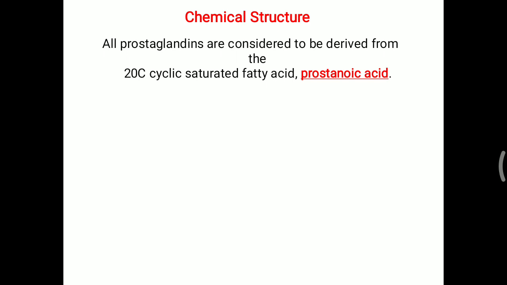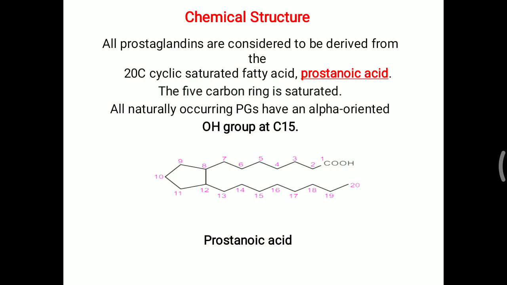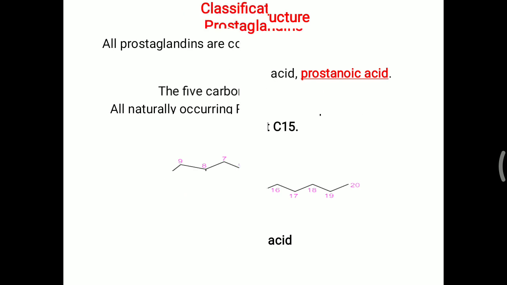All prostaglandins are considered to be derived from a 20 carbon cyclic saturated fatty acid, and that is called prostanoic acid. In this prostanoic acid, there is a 5 carbon ring which is saturated. All naturally occurring prostaglandins have an alpha oriented hydroxyl group at carbon 15. Here in the structure of prostanoic acid you can see the 20 carbons, with the carboxylic group at the first carbon. From 8 to 12 a cyclic structure is made, that is a 5 carbon saturated ring. Now over carbon 15 a hydroxyl group is present.